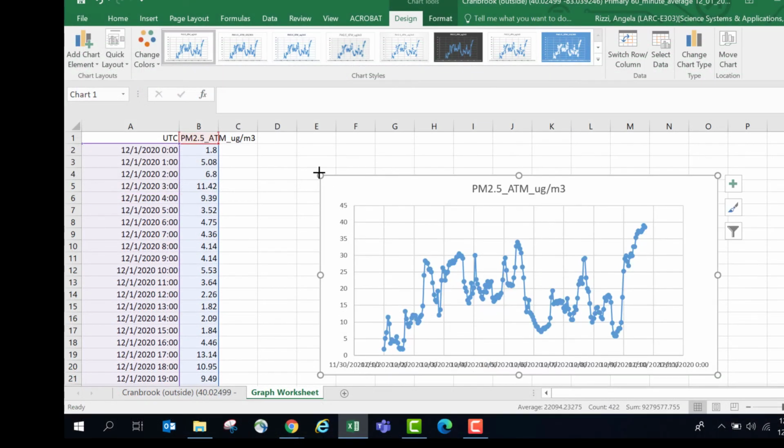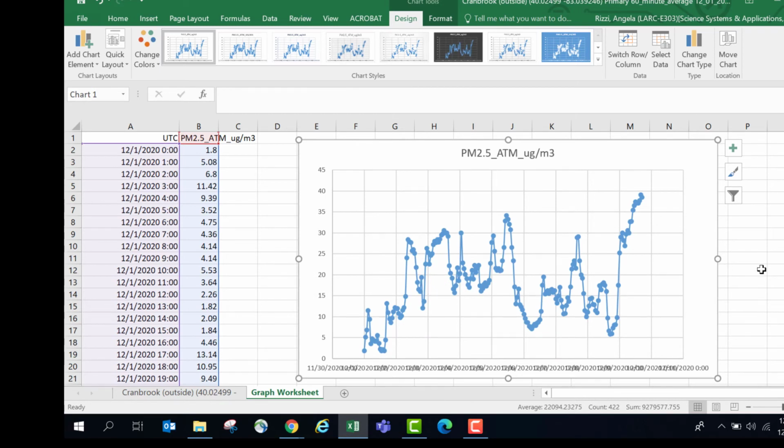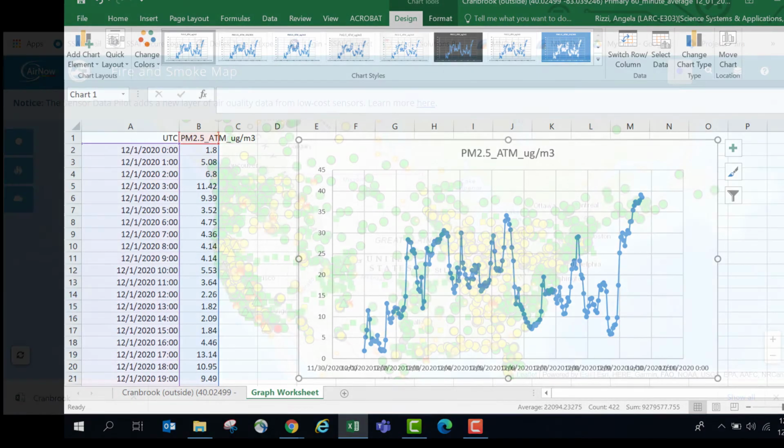I have made a graph. Now, clearly, we're going to want to clean some things up here so that these dates are not overlapping each other and that kind of thing. But this isn't really an Excel tutorial, so I just want to point out that now we have the graph of our location for December. I hope that's helpful, and if you need any more details, I'm happy to help.